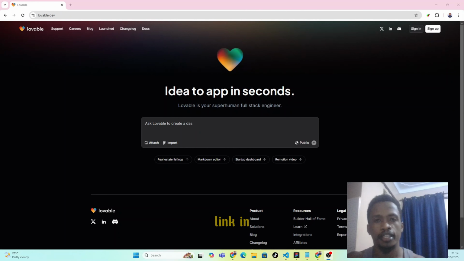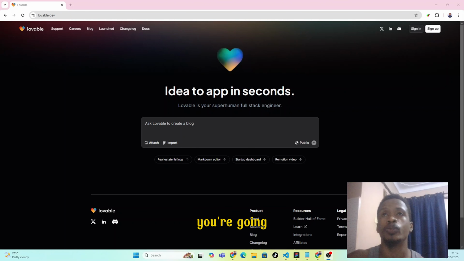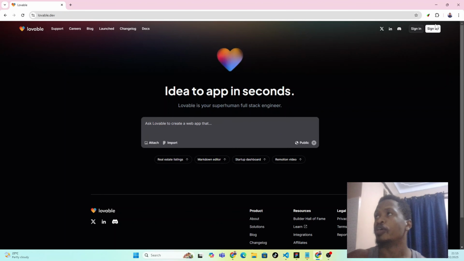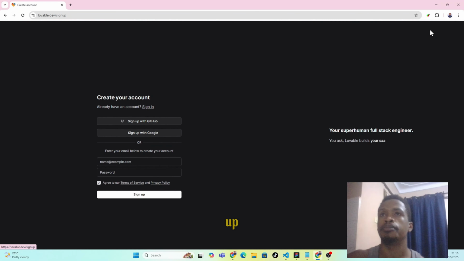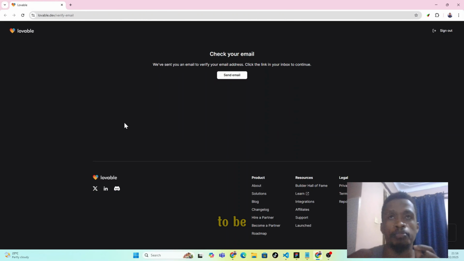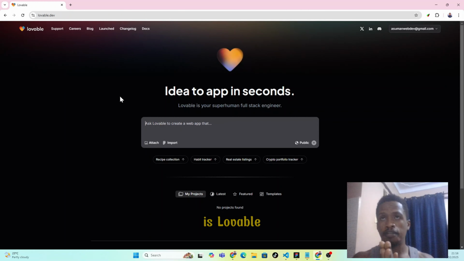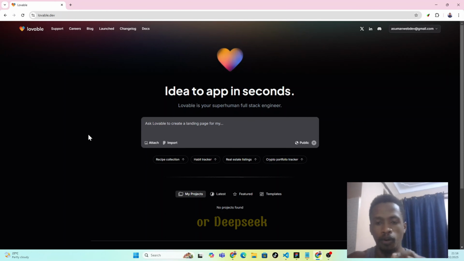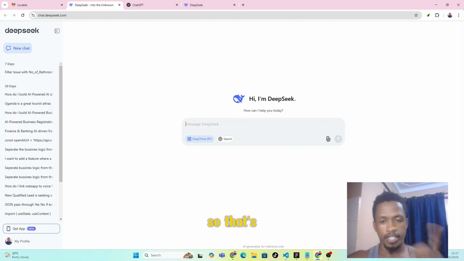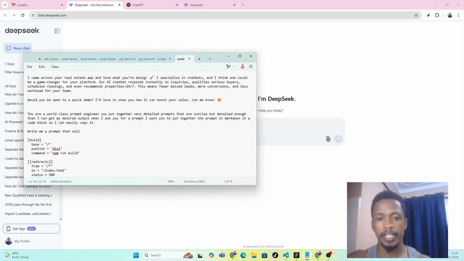Now there is a link in the description. You're going to click it and then you're going to come here at Lovable. You're going to start with signing up. After confirming your email, you're going to be brought to this Lovable dashboard. That's the first step. The second step is you're going to open ChatGPT or DeepSeek. So the first step is you sign up with Lovable. Second step, open ChatGPT or DeepSeek.